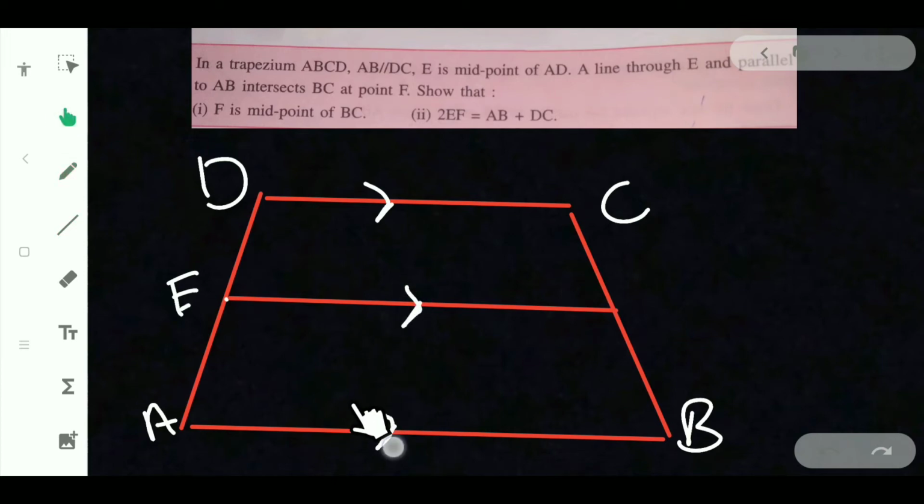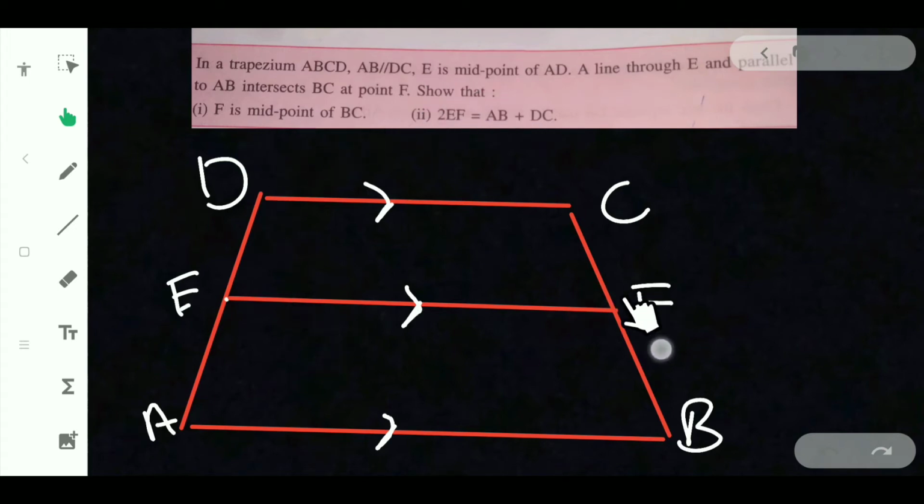So all these three will be parallel to each other, because AB is parallel to DC and this line through E intersects BC at point F. So this will be EF. Since AB is parallel to DC, EF will be parallel to AB. It is given in the question, so these three lines are parallel.